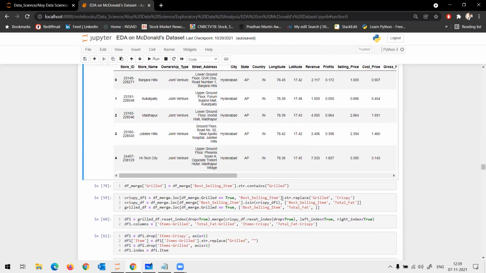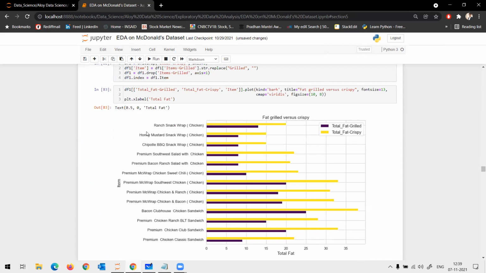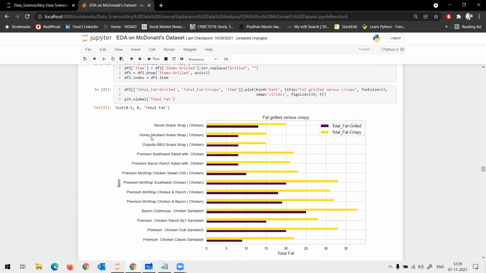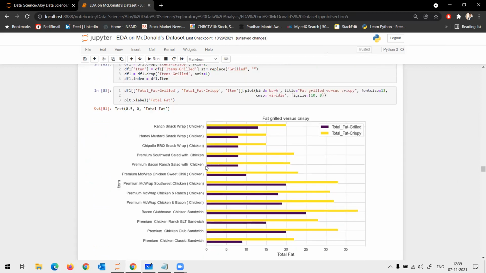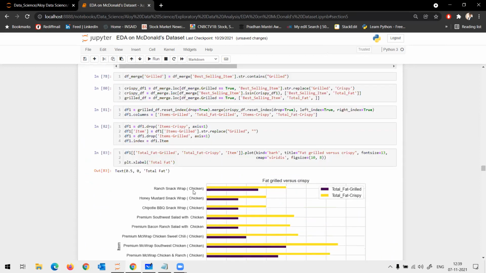So I convert it and I apply the same for crispy also. Then after doing that, I plot the chicken with respect to the fat.